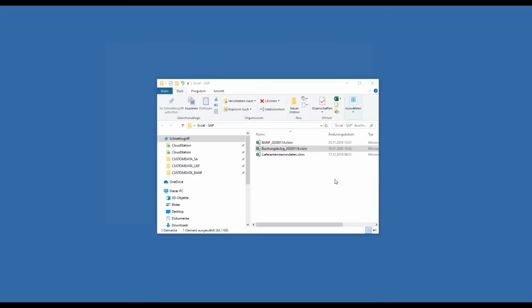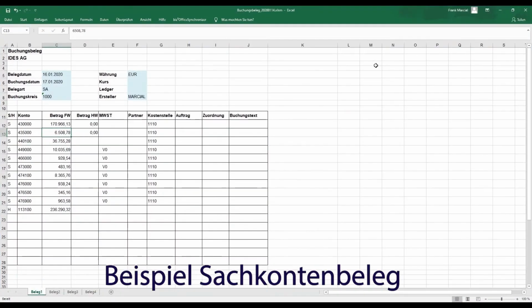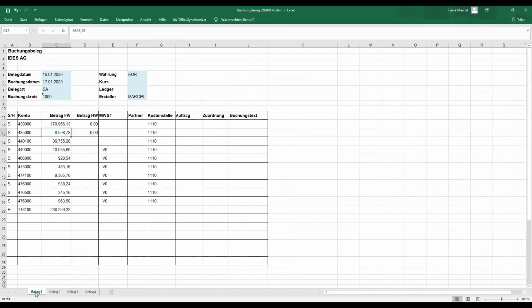I'll take an example now to show you a digital booking document. Here I have an Excel file, which has been enhanced a bit with technology so that we can later process it directly in SAP. For example, here are various booking documents. We can use multiple tabs for different booking documents, just as you're used to working in Excel. We can also modify the data here. Up here are fixed data, which will later be included in the posting and are read out by our scan server. This is completely normal behavior.